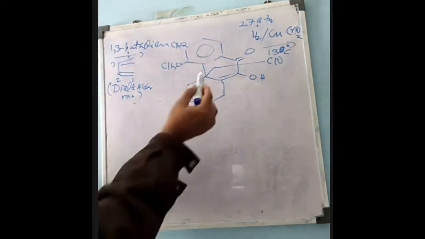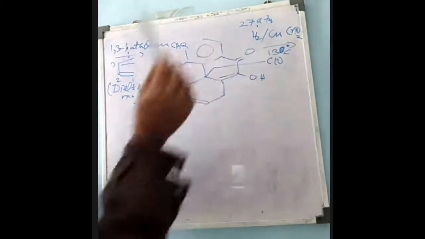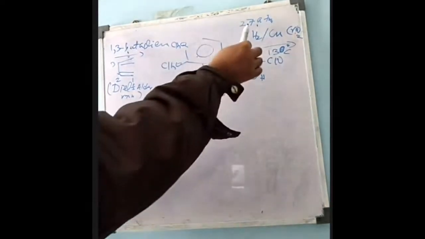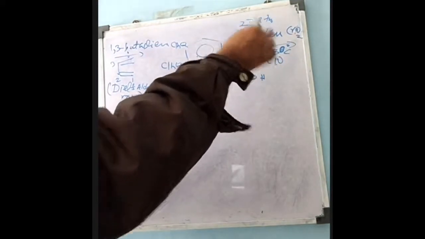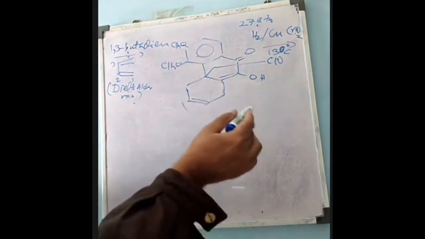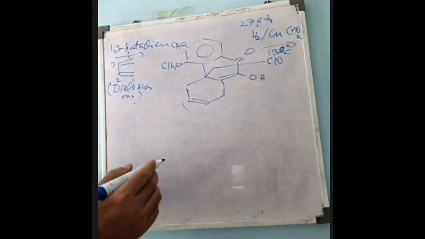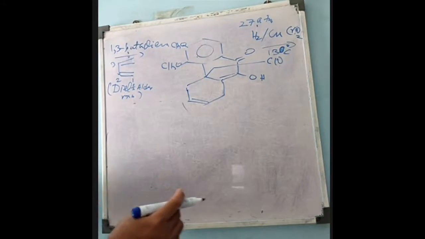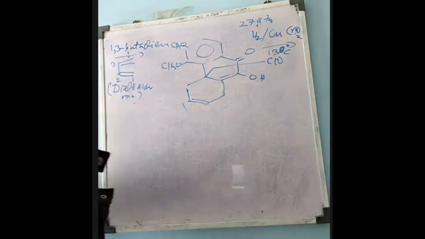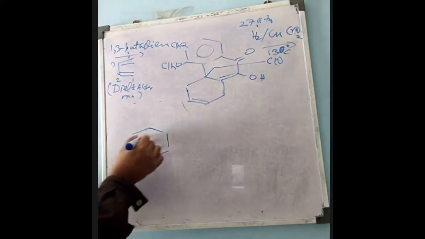And when this compound is treated with hydrogen plus copper chromite, which is the reducing agent, at 27 atmosphere pressure and 130 degrees centigrade, this is the condition. Now this compound will undergo cyclization, then oxidation. How does this happen? You see what change is taking place.